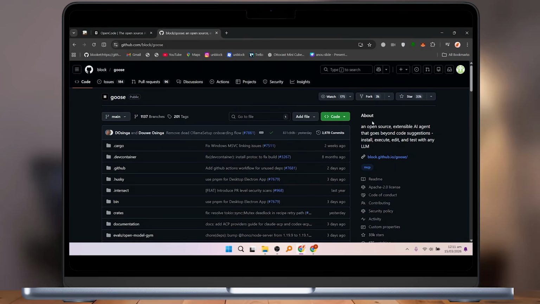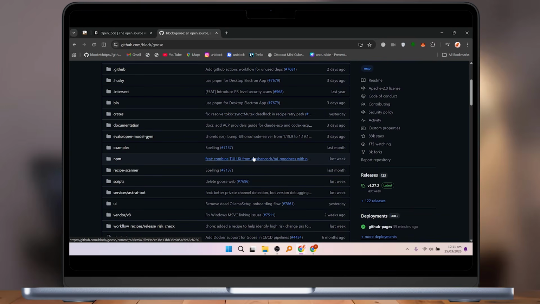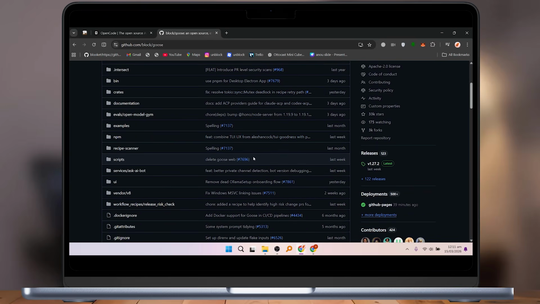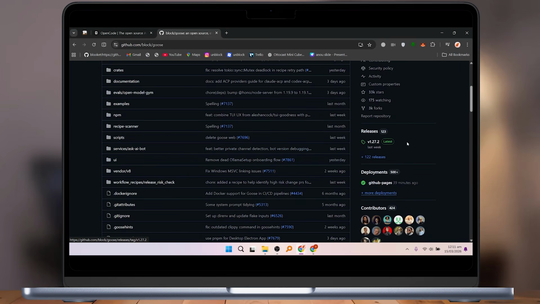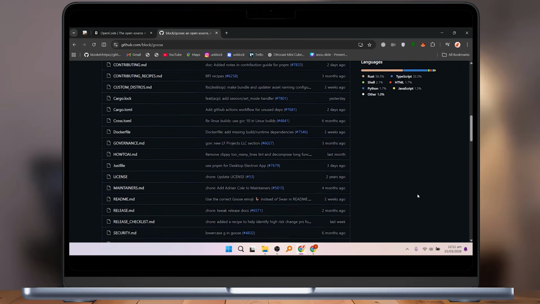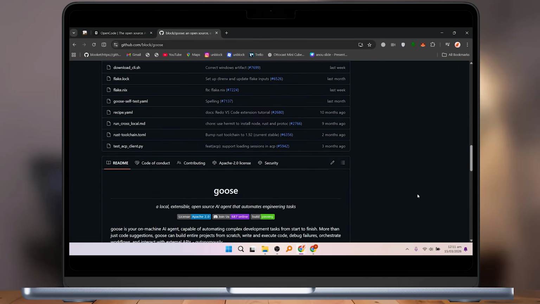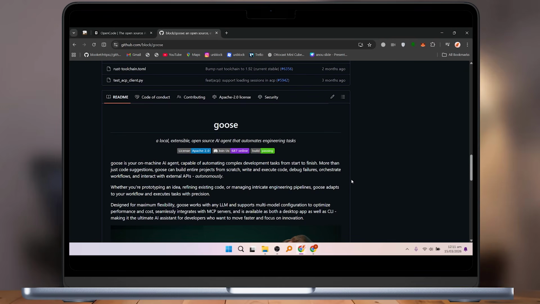Goose, on the other hand, is a more advanced AI-powered coding platform that focuses on productivity and team collaboration. It integrates AI directly into your workflow for features like smart code completion, refactoring suggestions, error analysis, automated testing, and logic optimization. Goose supports major IDEs and programming languages, letting you leverage AI assistance without leaving your favorite development environment.